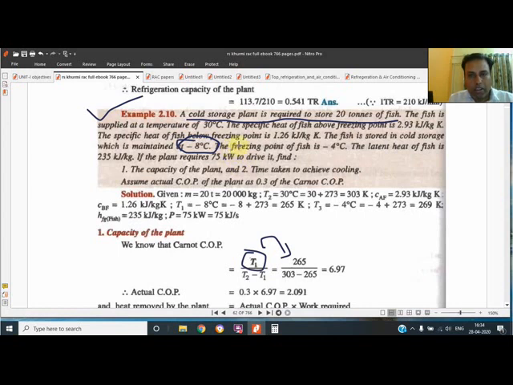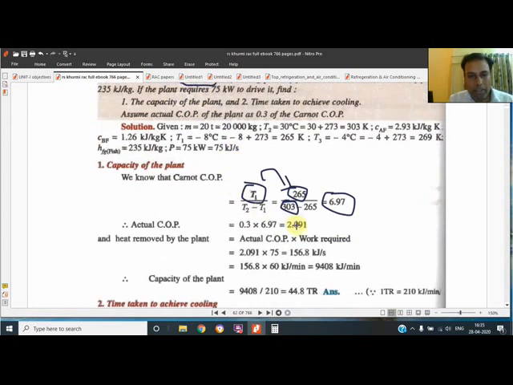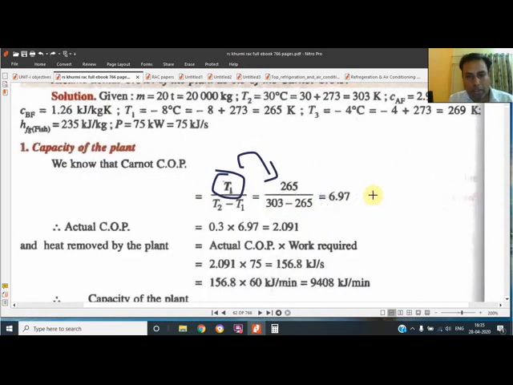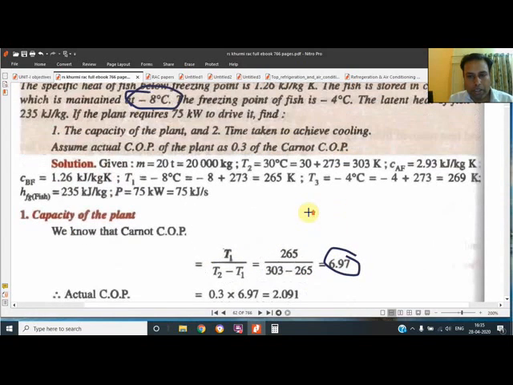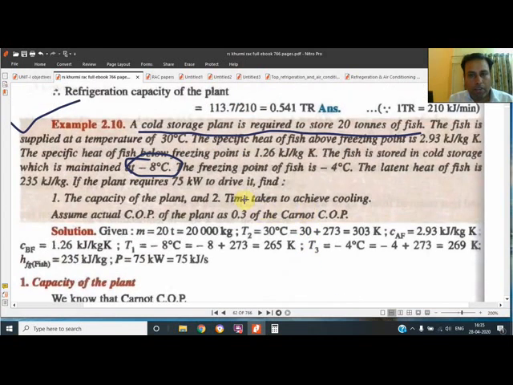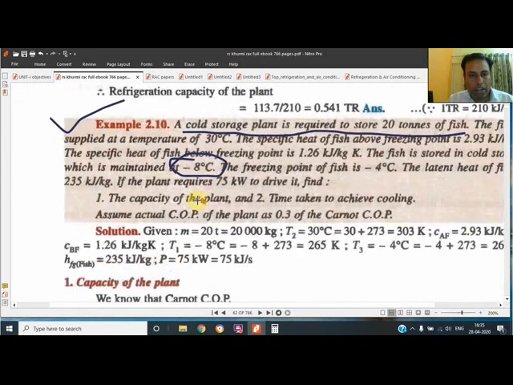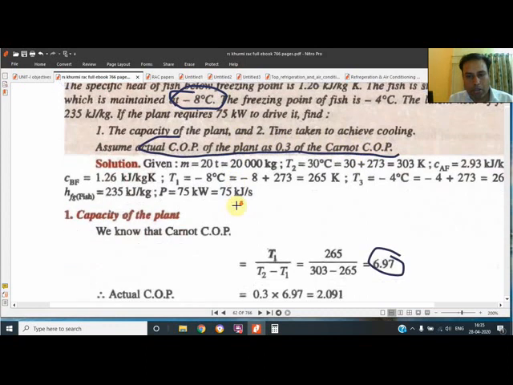Outside temperature is 30, where the fish is supplied, so the higher temperature is 30. In this way we will first determine the COP. Freezing point of fish is also given. What they have asked is the capacity of the plant, so we initially determine the COP. Its value is much higher, 6.97. They have given the relative COP: the actual COP of the plant is 0.3 times, only 30% of the theoretical COP.